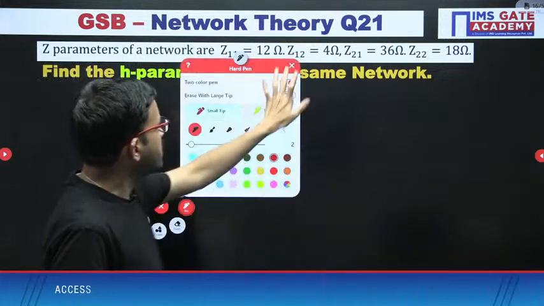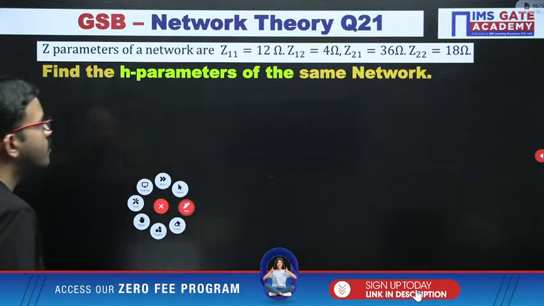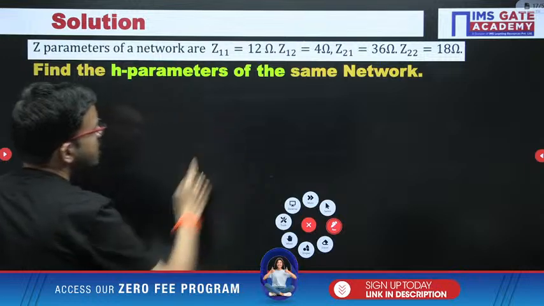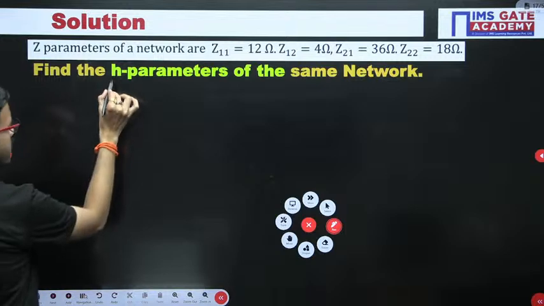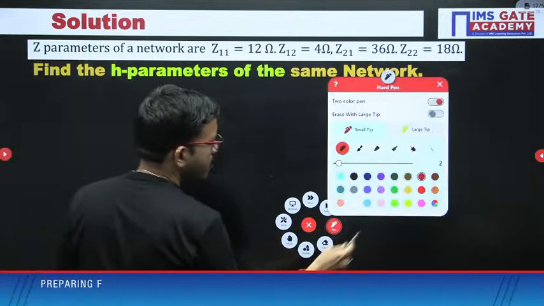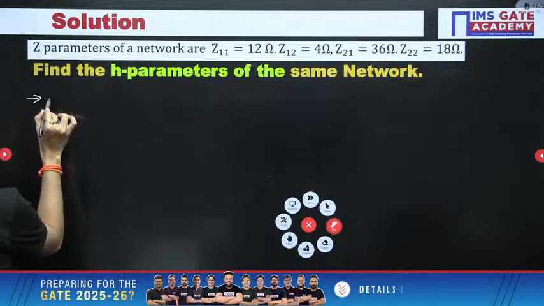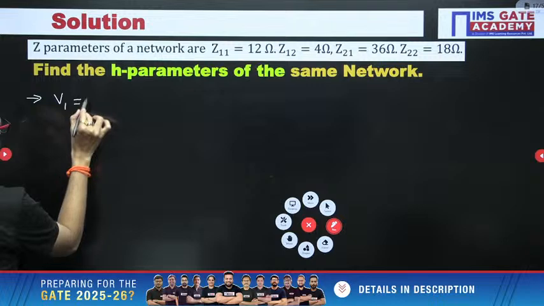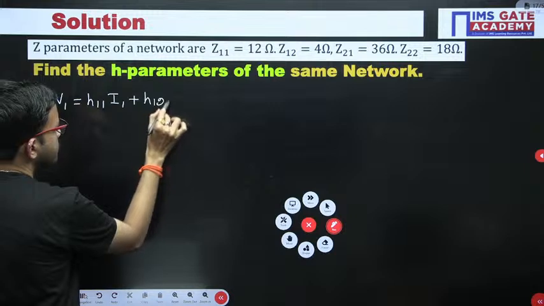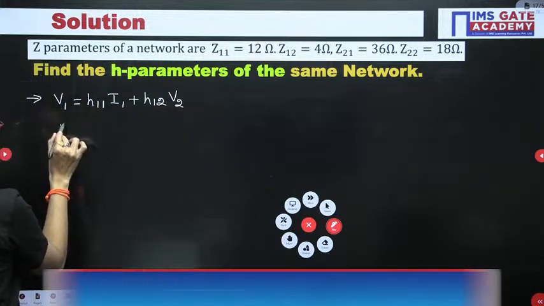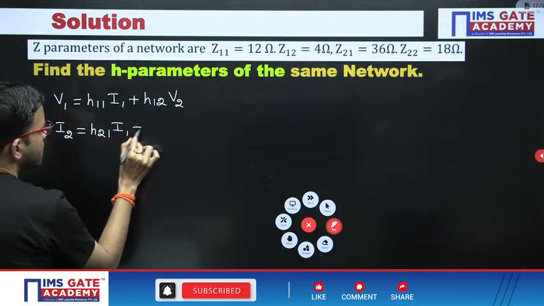Right. In this question, they have given Z parameters and you are supposed to find the H parameters. So first of all, just write the standard equations with respect to H parameters. I hope all of you are familiar with them.